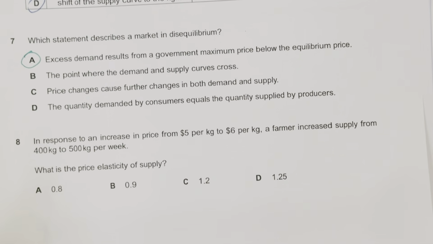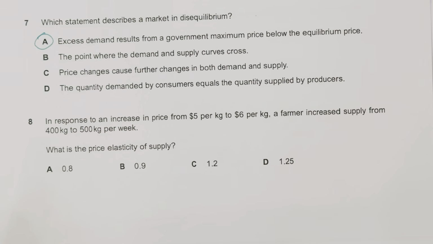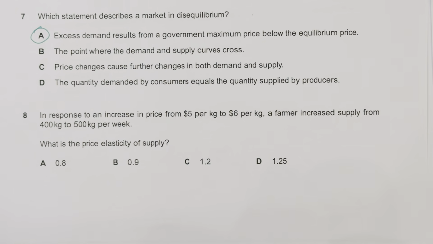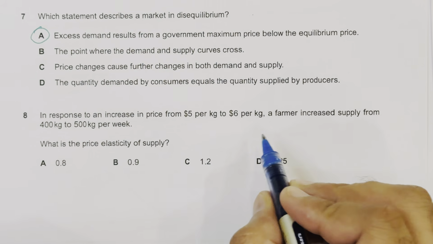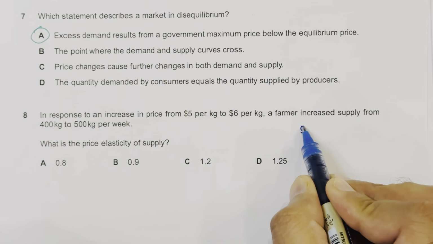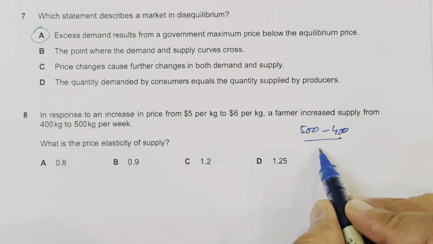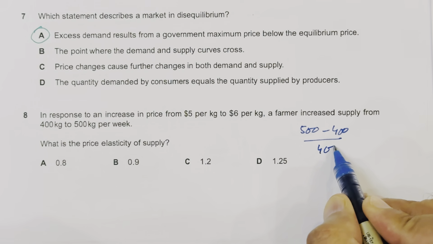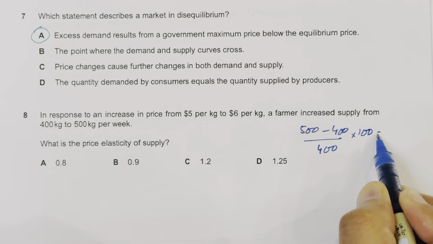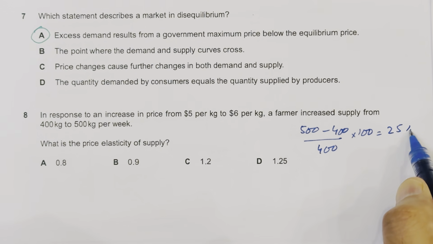In response to an increase in price from 5 dollars per kg to 6 dollars per kg, a farmer increases supply from 400 to 500. Okay, what is the price elasticity of supply? So first we need to find the change: 500 minus 400 divided by 400 and multiplied by 100, we get the percentage, that is equal to 25%.